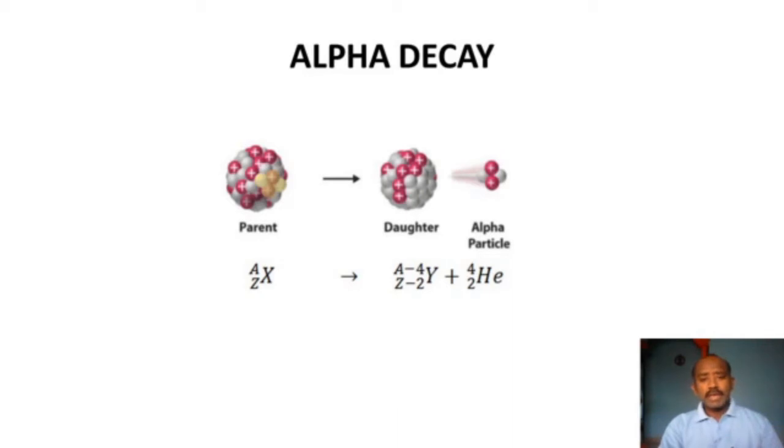Then the daughter element formed has a mass number less by 4 units and an atomic number less by 2 units. So we can write it as A minus 4 and Z minus 2 for the daughter nucleus. And the alpha particles produced are helium nuclei. An alpha particle is nothing but a helium nucleus, which has mass number 4 and atomic number 2.